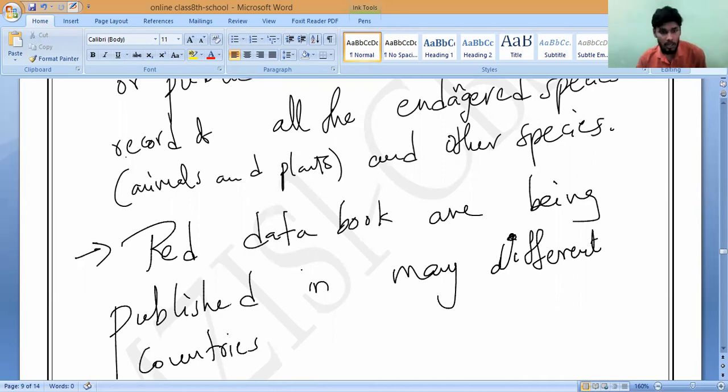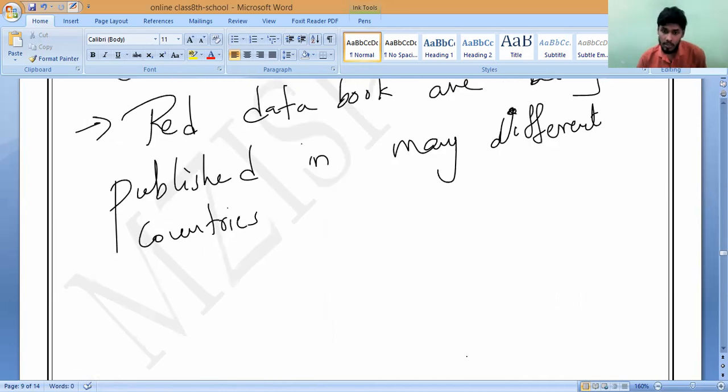And what will it give? It will give the information of endangered animals, how much risk they are in. That is what you should write.